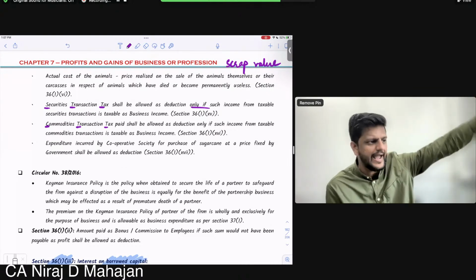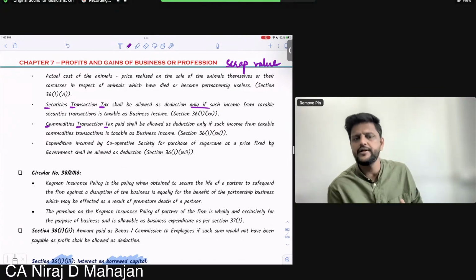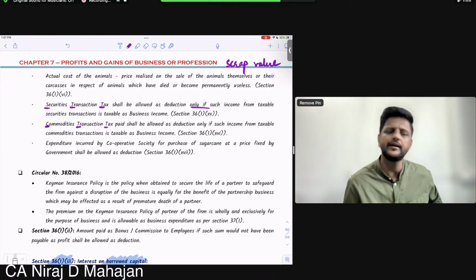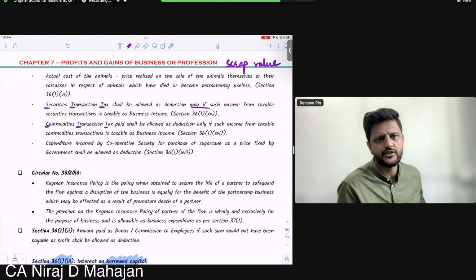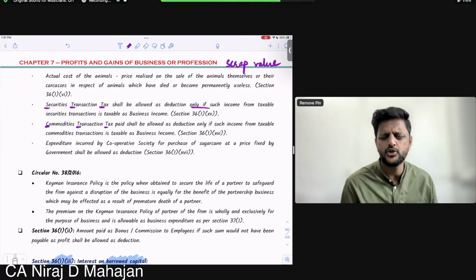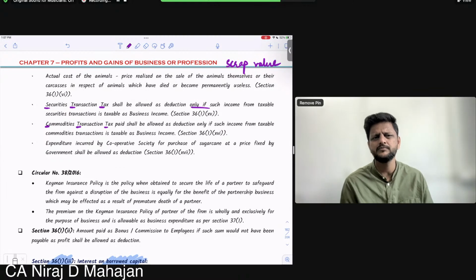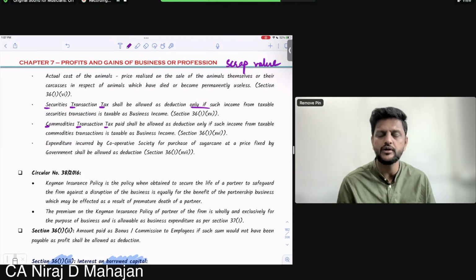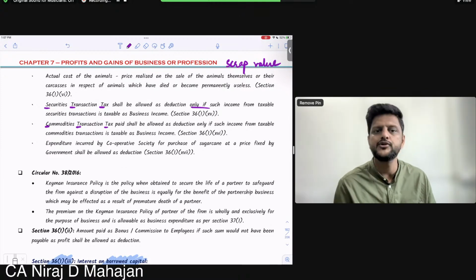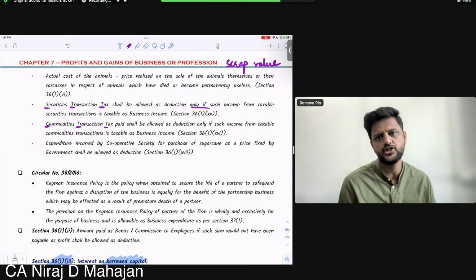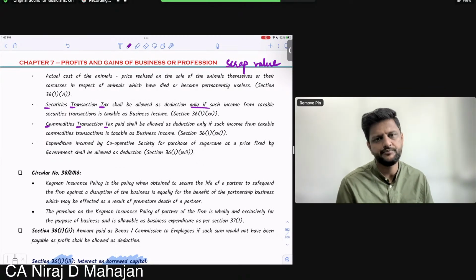Actually, it is a tax paid to the government for buying of securities as well as for selling of securities. Are you understanding? So that expenditure will be allowed as deduction only if, common sense, that income is also shown under PGBP. Which income? Trading of securities, buying and selling of securities, whatever income happens to you, if you show that in business income, then only you are also allowed the deduction from this chapter. Are you understanding or no?